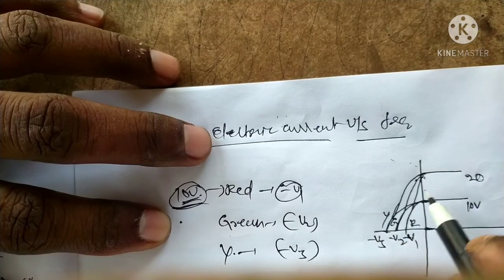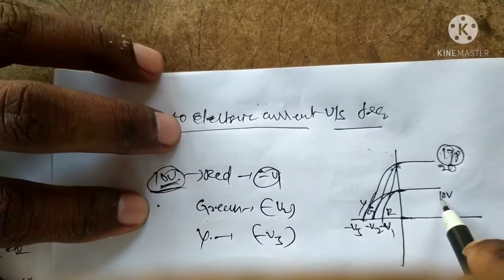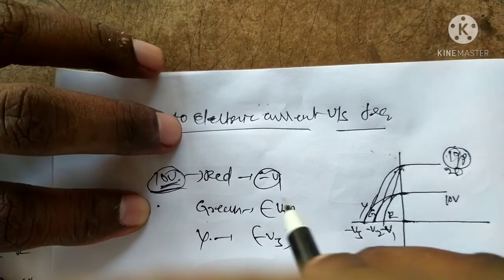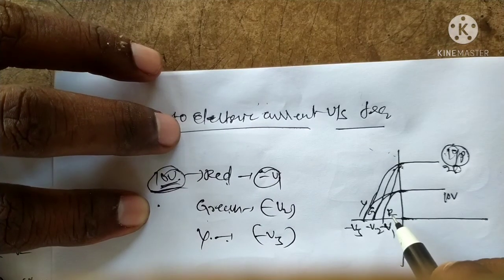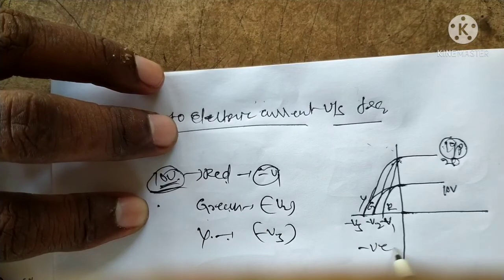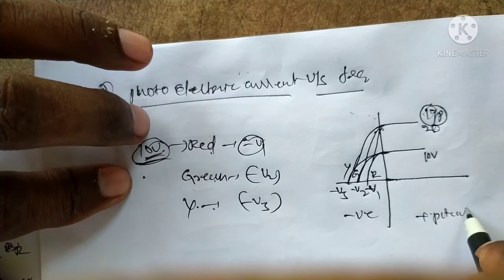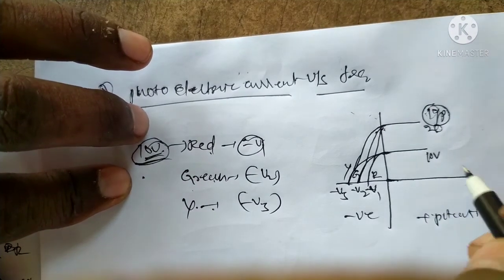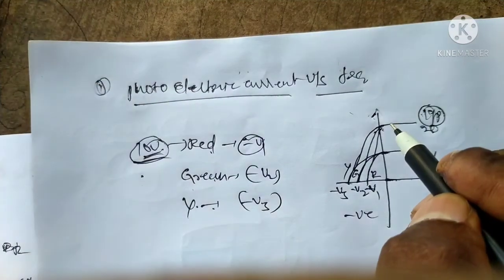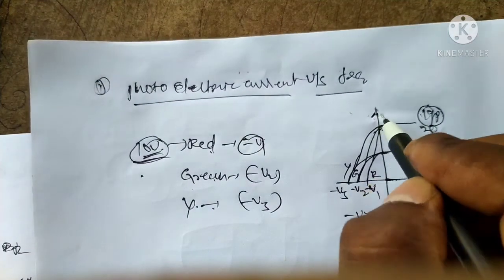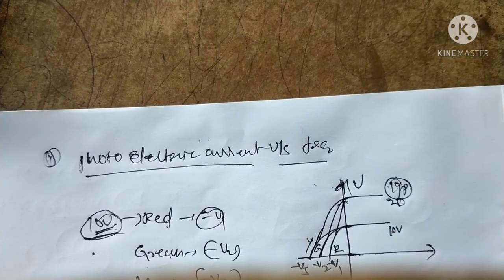Same stopping voltage but at 20 volts. The input is 10 volts, 20 volts, 30 volts, but the red color, green color and yellow color have the same stopping voltage. That is negative potential, and this is positive potential. Here is potential versus voltage. We want to increase the voltage, that is the stopping potential.